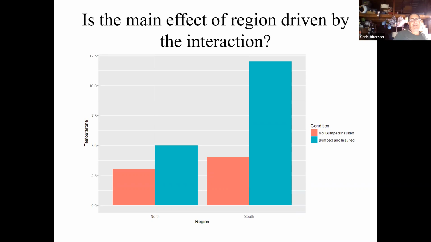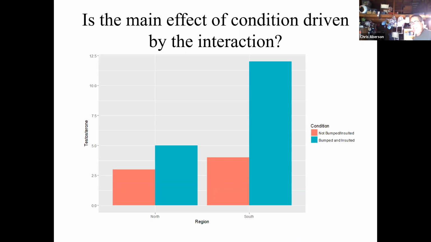Yeah, and well, that's what I just answered. Is the main effect by region driven by the interaction? Is the main effect of condition driven by the interaction? I just answered those two using those other slides, which is probably why there's 75 slides here.